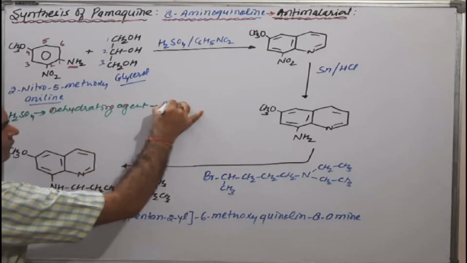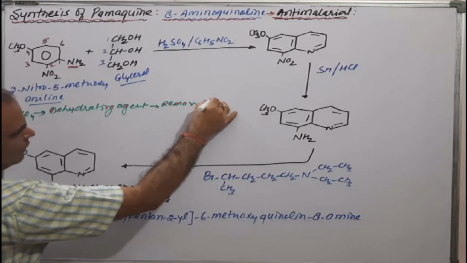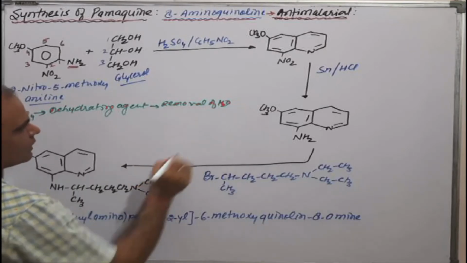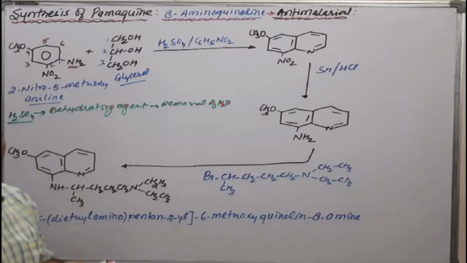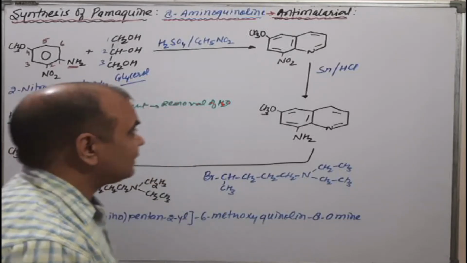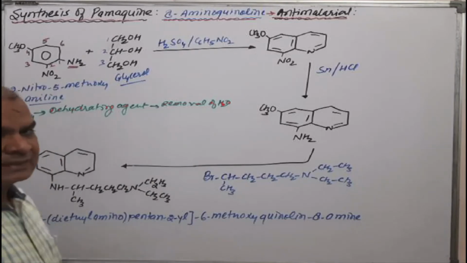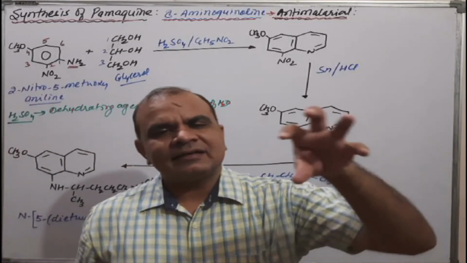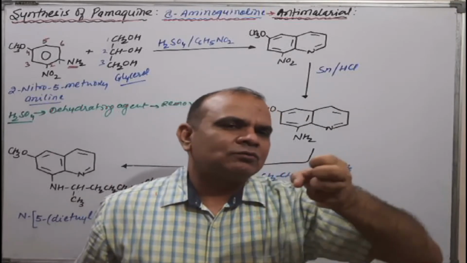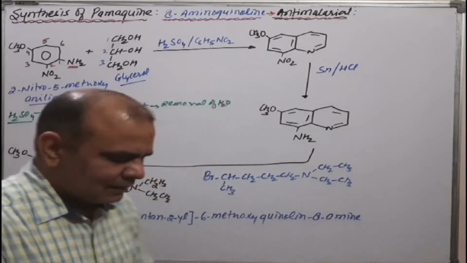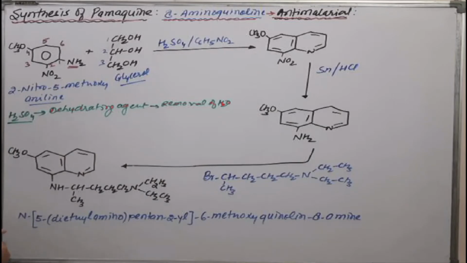Means removal of water molecule. Okay, this is generally the main role during the different reactions. Means here if OH group is present and concentrated H2SO4 is there, then 100% there will be chances of removal of water molecule.